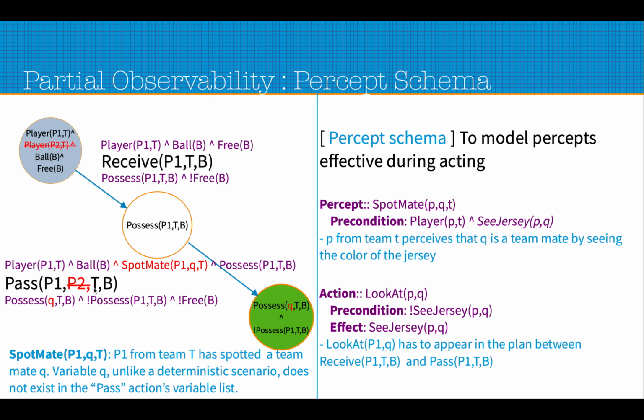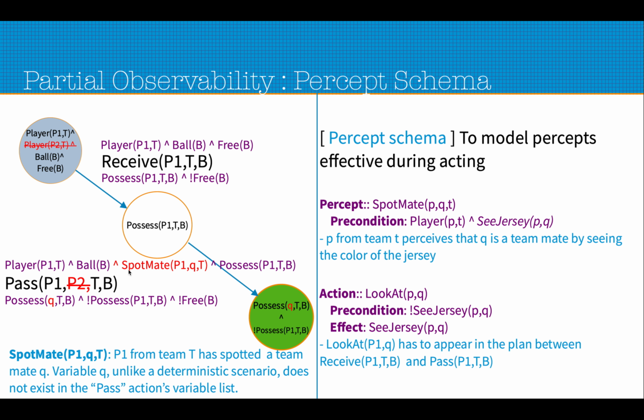So we cannot model an action where the Q variable appears, because we are trying to model the partial observability. That's why we have not put Q in the pass action. We are trying to see how we can still model the partial observability case where Q is unknown, without Q actually being in the pass action's variable list.